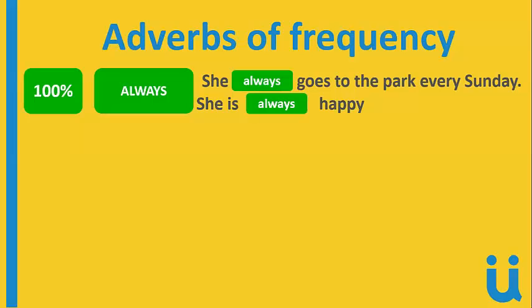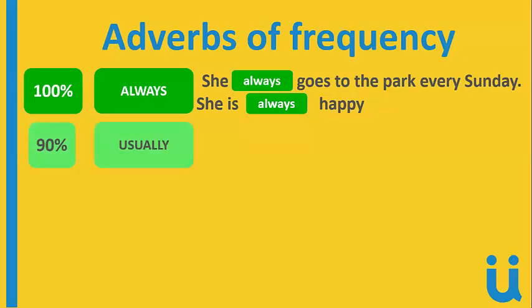When you want to use the other tenses, you can write the adverb of frequency between the subject and the verb. Perfect. So repeat, please. She always goes to the park every Sunday. Perfect. Now, she is always happy.